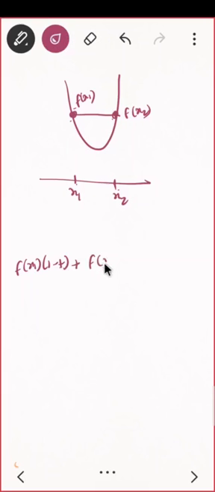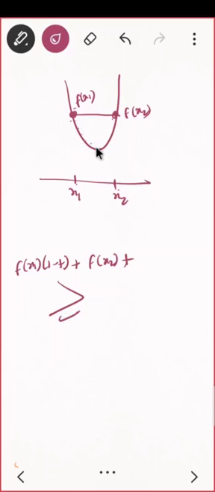So this is the definition of convex, correct? You take any two points. I'm taking two points x1 and x2, correct? What next should I do? What is the condition I'm having? I'm having this straight line passing through this point and this point. This should be bigger than, oh, what is this point actually, f of x1, or this is f of x2. Can you give me the straight line passing from this to this? That straight line is what? f of x1 into 1 minus t plus f of x2 into t, correct? This should be bigger than which one? This should be greater than whom?